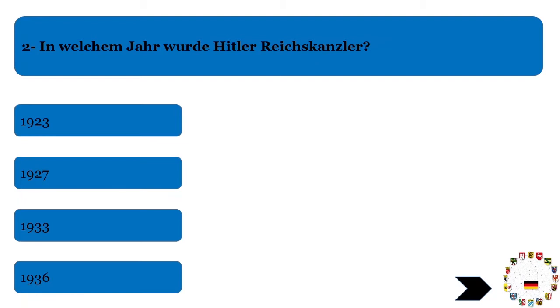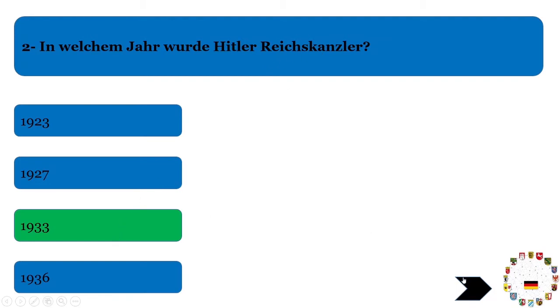As I told you, you have to learn this important year, which is 1933. Starting from 1933 till 1945, nationalists and Mr. H were in the government. So 1933 was the year when he appeared as a Reichskanzler or Chancellor, you can say.